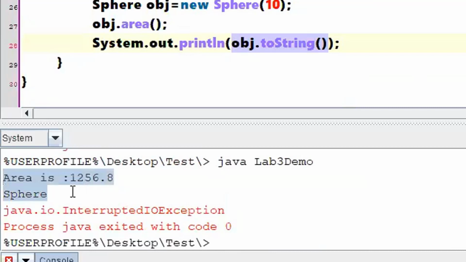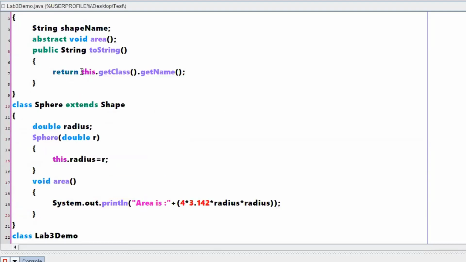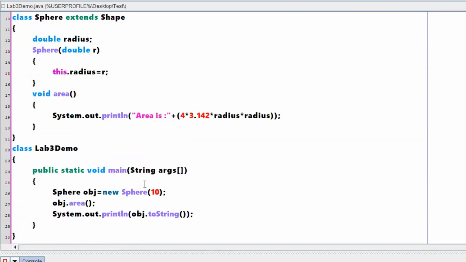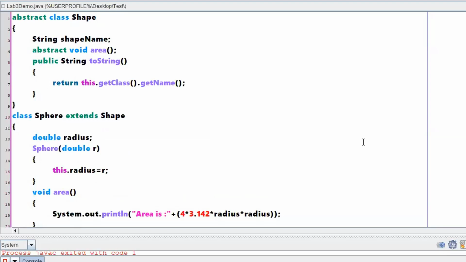Right. So it is showing that area has calculated something. Sphere, because this is the object which is calling. Right? So observe where I have written this statement. See, here I wrote this. That means whichever object is calling this particular toString. Which object is calling this particular toString? obj. What is the type of that particular object? Sphere. Right? So that particular Sphere has been displayed as the output for me. The concept is simple. We just need to understand. We just need to have clarity with respect to each and every concept.